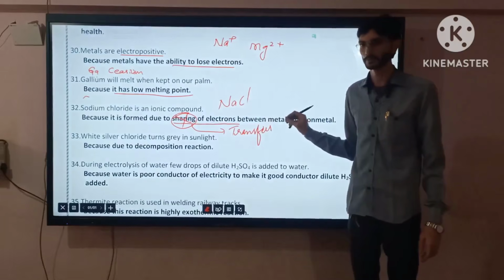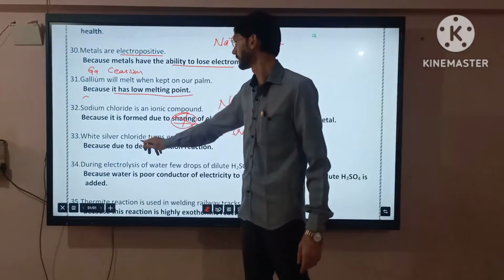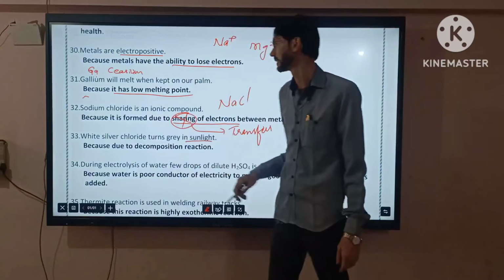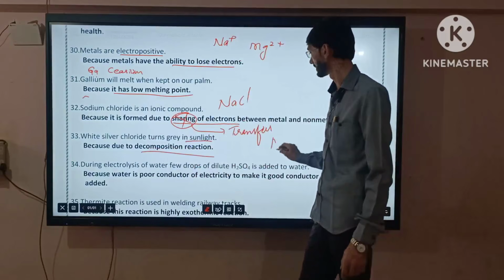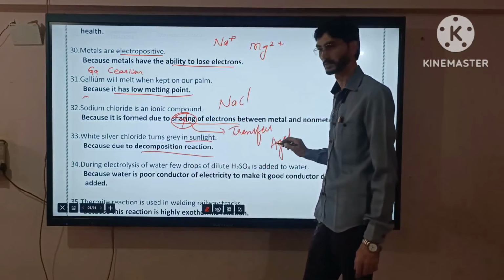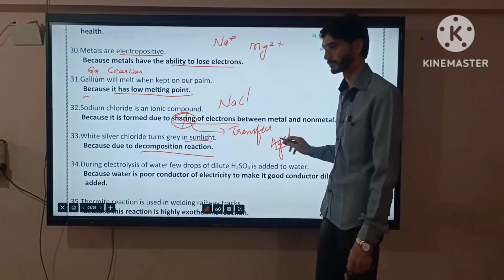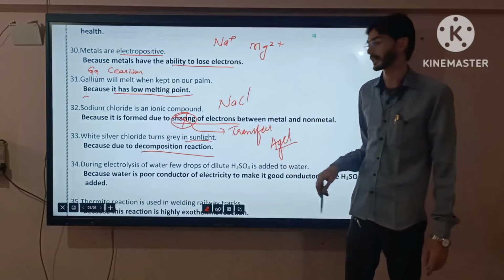White silver chloride turns grey in sunlight. It means silver chloride, AgCl, it's because of a decomposition reaction. Silver chloride is white in color at first. When exposed and the decomposition reaction takes place, it changes color.